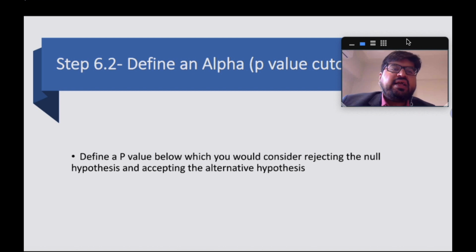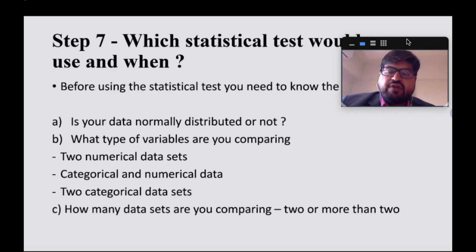So meaning that, again, let's say in my previous study, if the difference in the dosage required in TPO positive versus TPO negative is statistically significant, meaning let's say I define a p value of 0.05, and if it's less than 0.05, I would say that I have rejected the null hypothesis and there is perhaps an actual difference between these two variables, right? So this is what you need to really understand. Then of course you need to know which statistical test you'll use and when, right? So this is actually the core of my talk today.